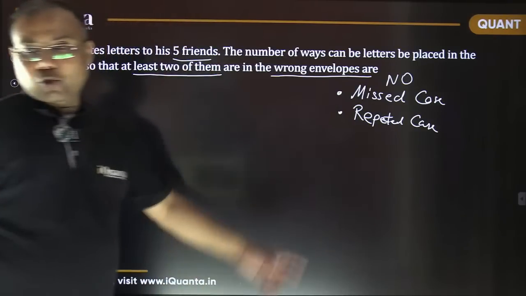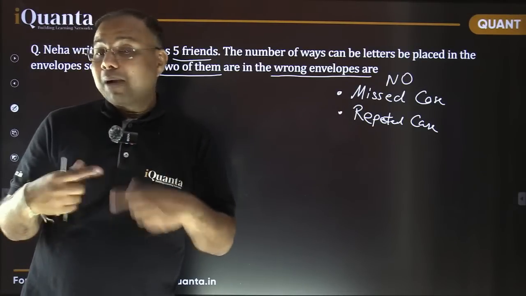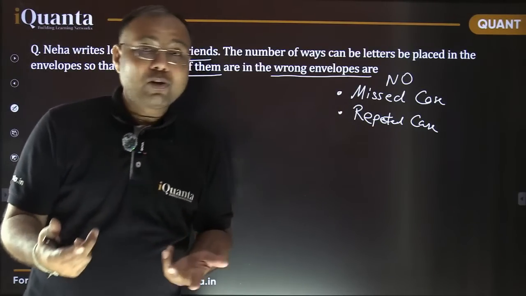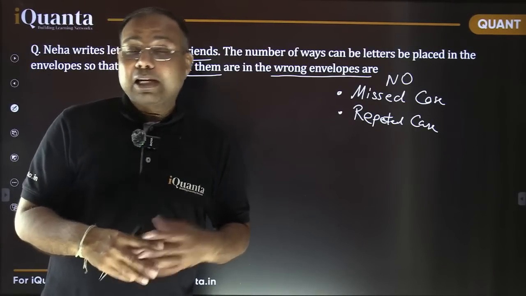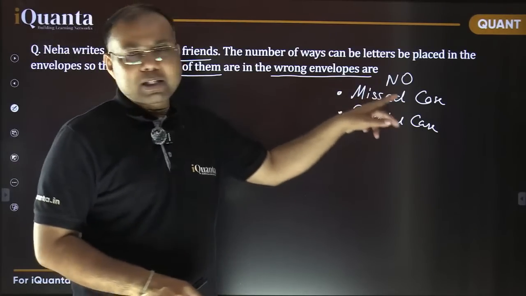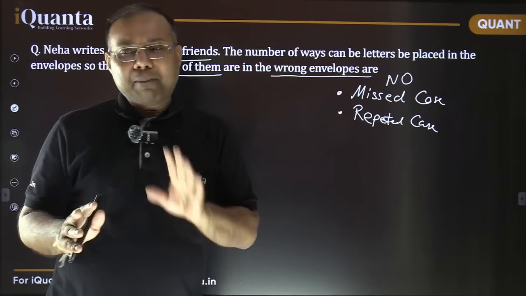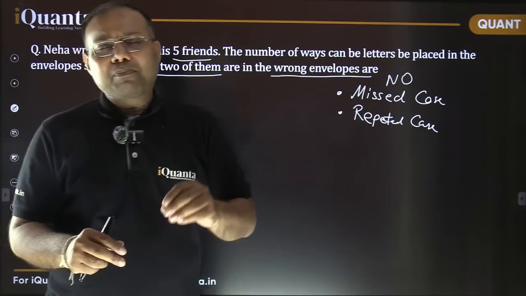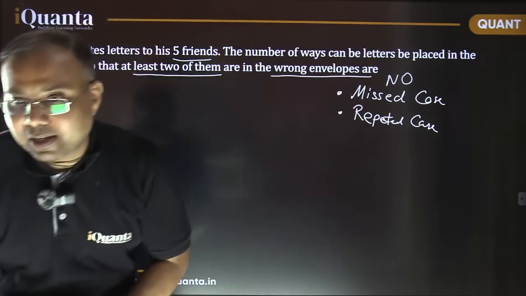So no case should be repeated and no case should be missed. That is the only thing. ठीक है ना? If any case is counted multiple times, then your answer will not be correct. And while counting, if you are missing some of the cases, that also is incorrect. So we need to be very careful about these 2 parts. No case should be missed and no case should be repeated. And for that, the best way is to figure out what can happen, what all different possibilities are there.